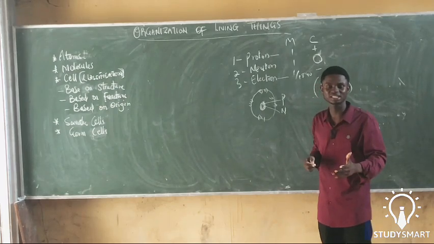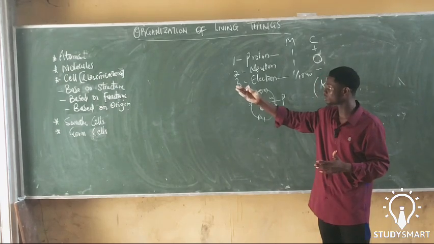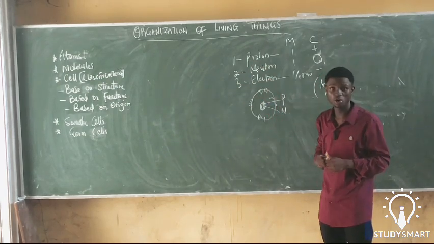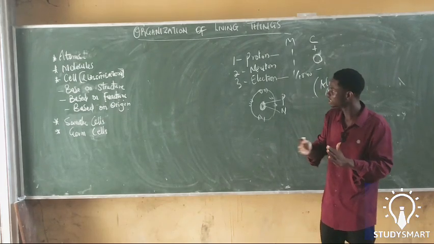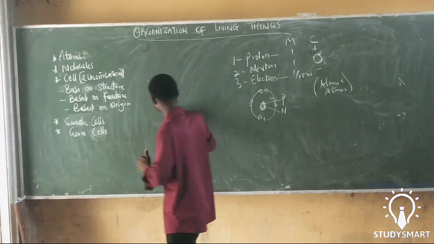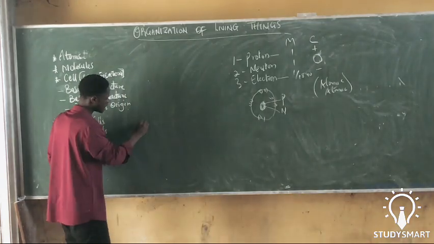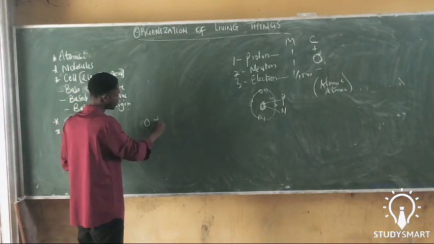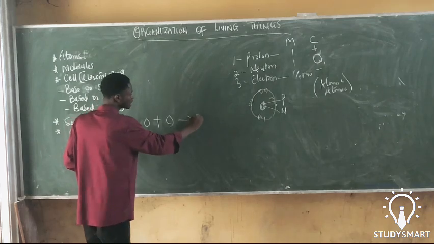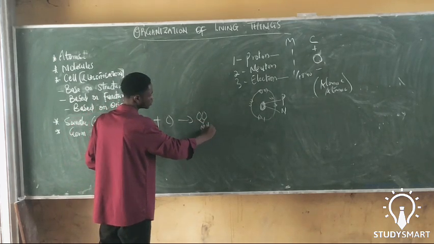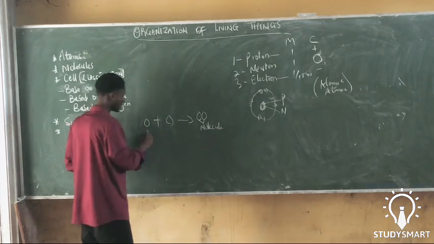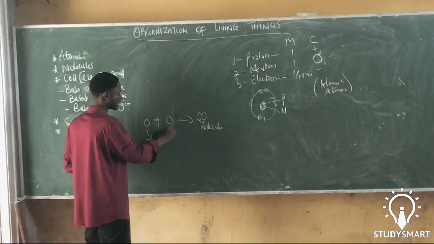So what it means is that you talk about atomic numbers and atomic masses of an atom. But in respect to this lecture, we'll be talking about atoms regarding organizations of living things. Now, when two atoms react together, they form something called a molecule. So when atom 1 plus atom 2 react, they form what is called a molecule.